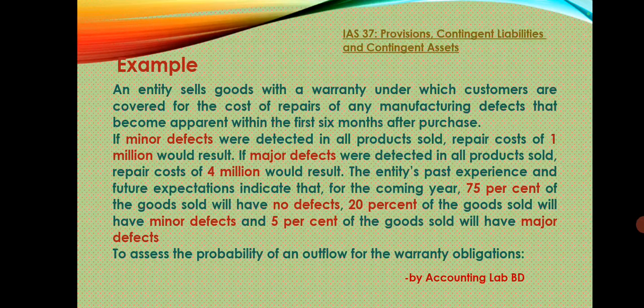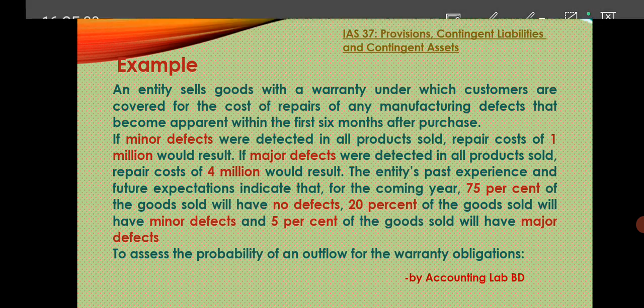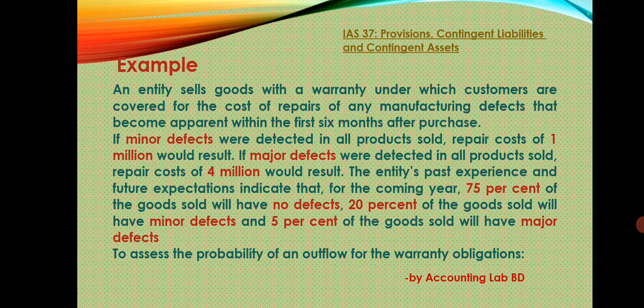An example: an entity sells goods with a warranty under which customers are covered for a cost of repairs of any manufacturing defect that become apparent within the first 6 months after purchase. If minor defects were detected in all products sold, repair cost of 1 million would result. If major defects were detected in all products sold, repair cost of 4 million would result.